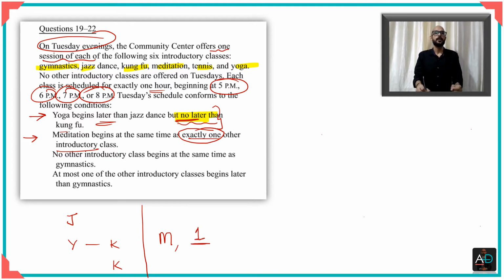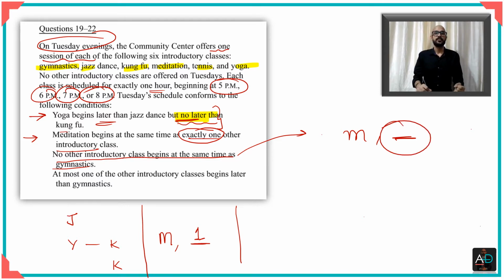Okay. Let's look at our next rule, that no other introductory class begins at the same time as gymnastics. Now, just as we saw that meditation must compulsorily have one with it, gymnastics, according to this point, would be alone, which means that if there is gymnastics here, there will be nothing along with it. Okay, so let's just write that down. Gymnastics is accompanied by nobody.